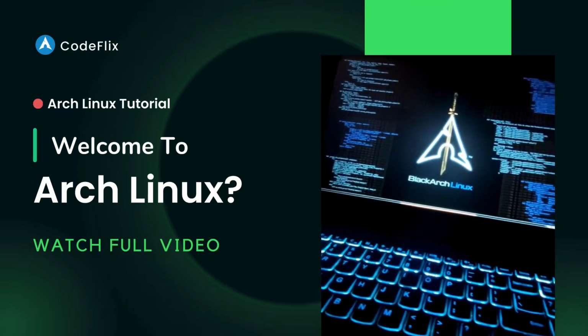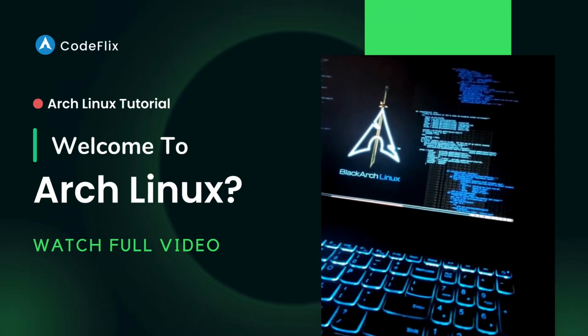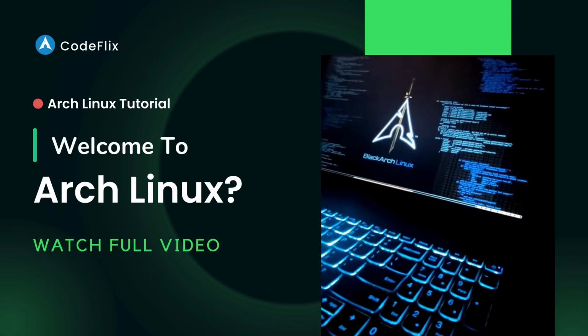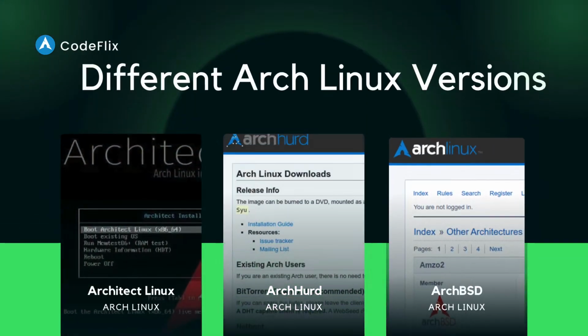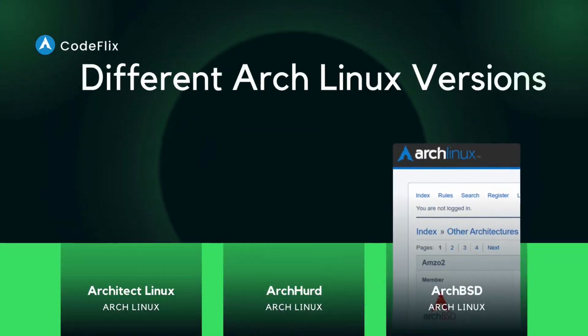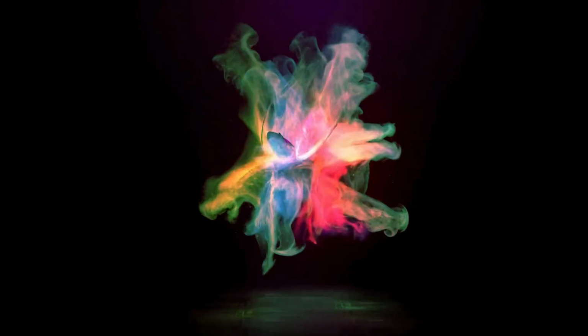Dive into the essence of Arch Linux, from its inception to its latest versions. Discover why it's the preferred choice for tech enthusiasts worldwide and get answers to your burning questions. Ready to explore? Let's unravel the mysteries of Arch Linux together, right here on CodeFlix.